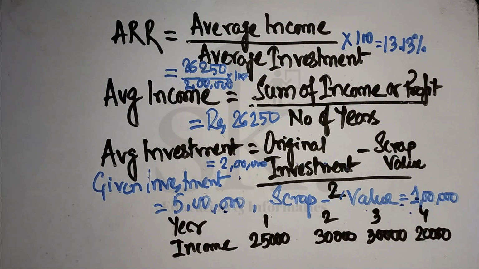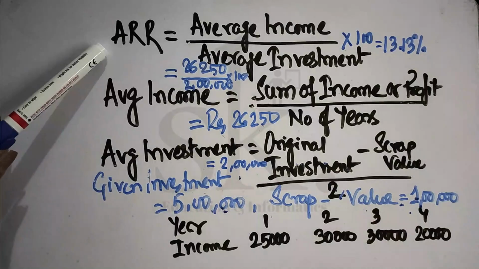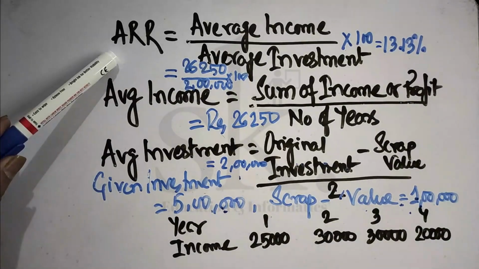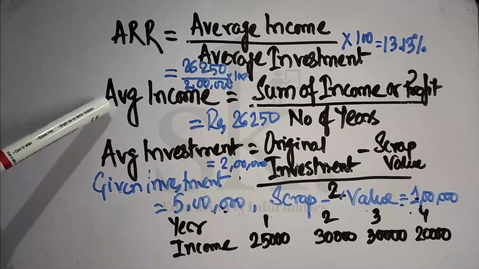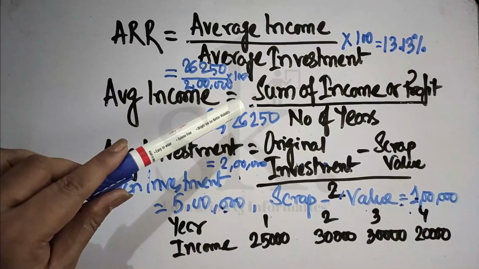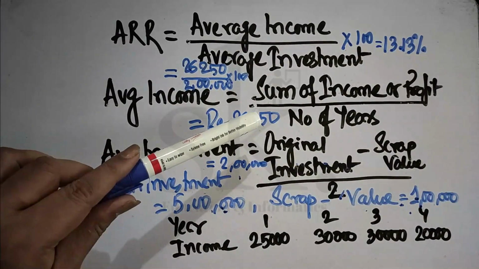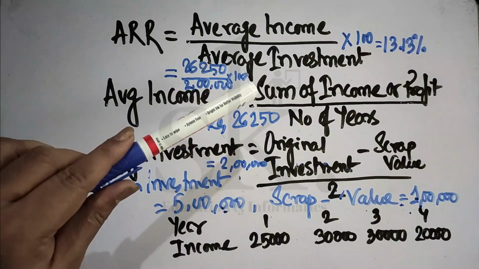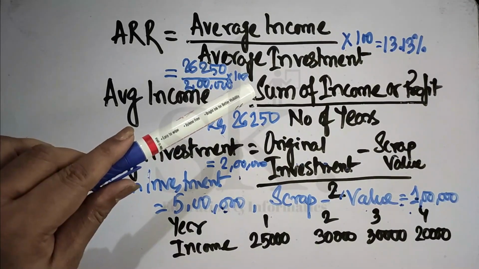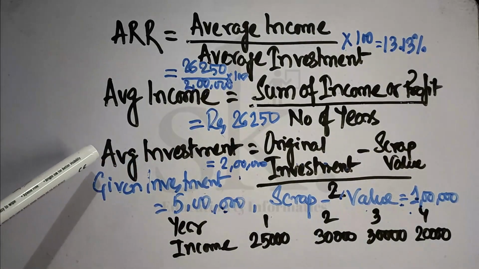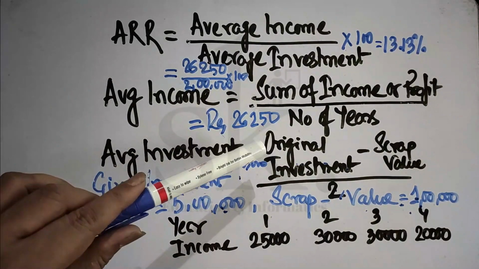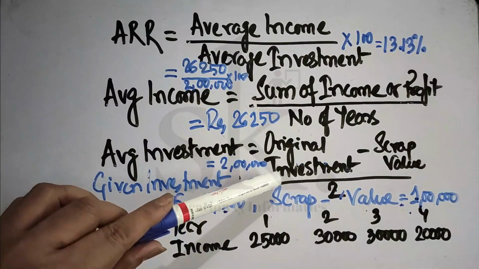Before we come down to the results, let's explain again. So ARR is average income by average investment. Average income is calculated as sum of income or profit divided by the number of years. The most important point with respect to income and profit is that it is after depreciation, after tax. Next is average investment. Average investment is calculated by original investment minus scrap value divided by 2.